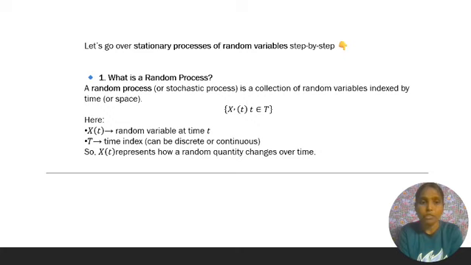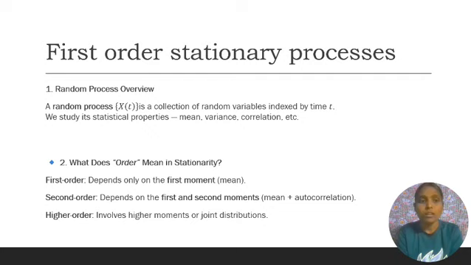What is a random process? A random process or stochastic process is a collection of random variables indexed by time or space. X of t, t belongs to capital T. Here x of t represents random variables at a time t and capital T represents a time index. It can be discrete or continuous. So x of t represents how a random quantity changes over time.